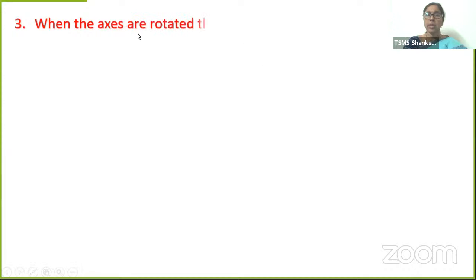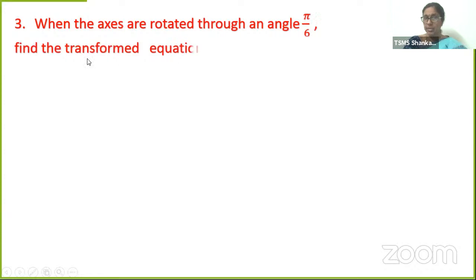When the axes are rotated through an angle pi by 6, find the transformed equation of the given equation x square plus 2 root 3 xy minus y square is equal to 2a square. What is the change that you notice here? In this question, the angle is not given in terms of degrees. It is given as pi by 6.